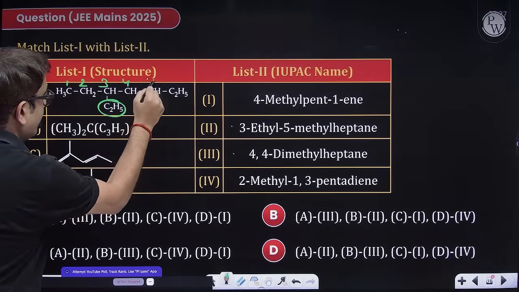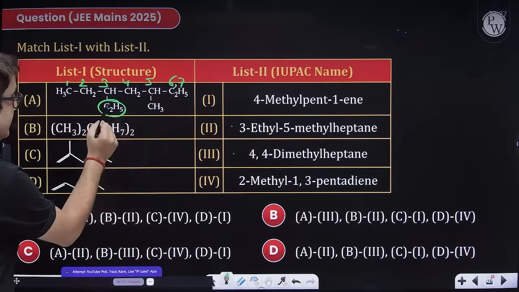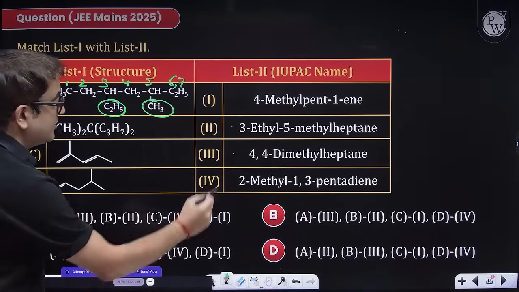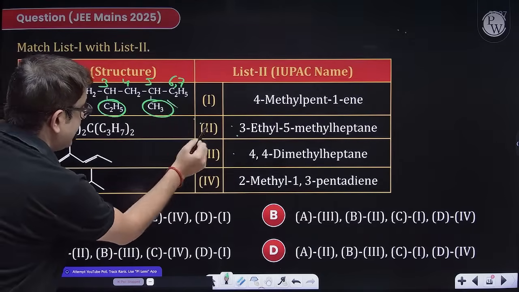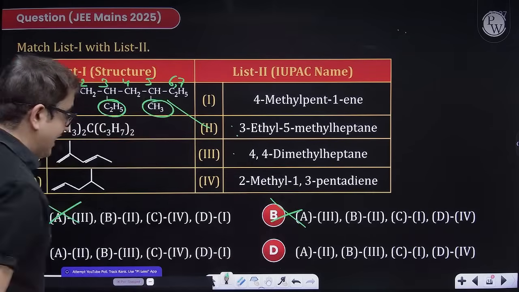So 1, 2, 3, 4, 5, then 6 and 7, because this is an ethyl group. 3 is having ethyl, 5 is having methyl. So 3 ethyl, 5 methyl. That means A is definitely 2. So option A and option B are eliminated.